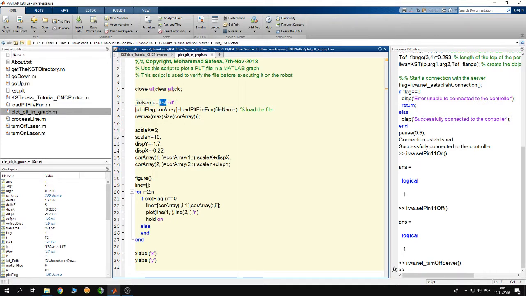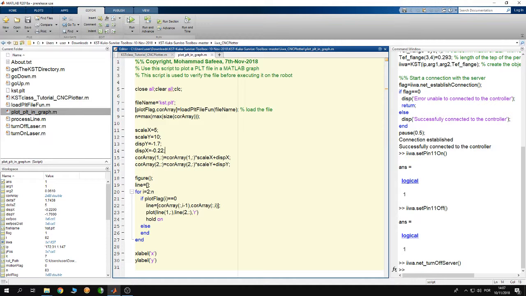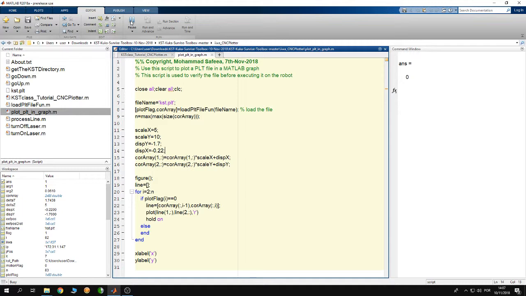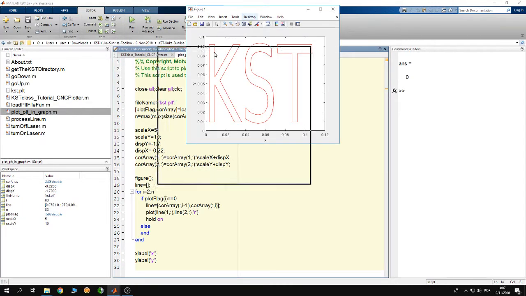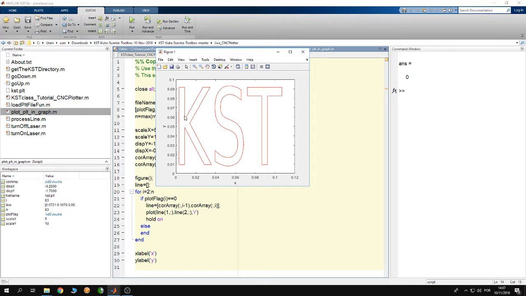Then afterwards, you can play with the scale of the drawing and the displacement using those four variables: scale x, scale y, disp y, and disp x. Afterwards, to verify the drawing, click Run. And here you see that the drawing is okay. That means you can use KUKA iiwa to plot it.